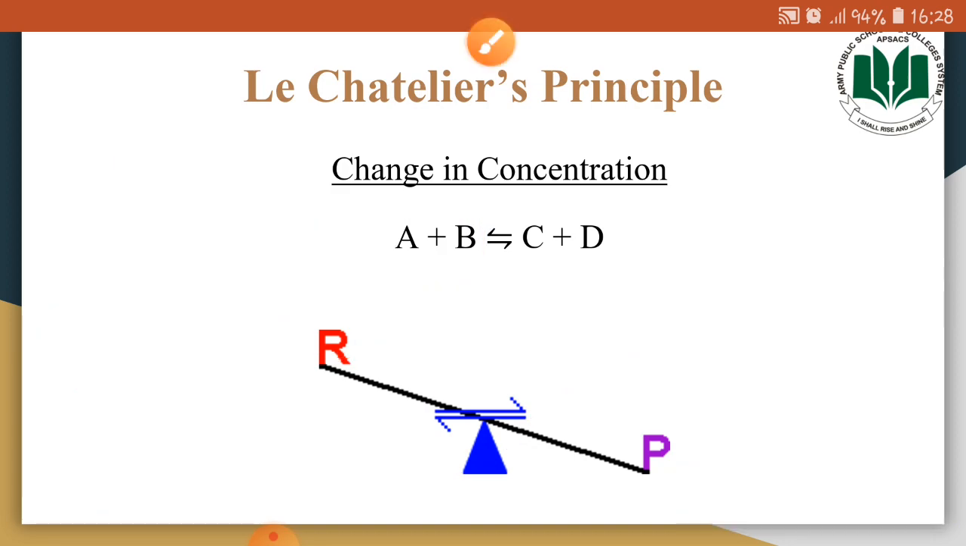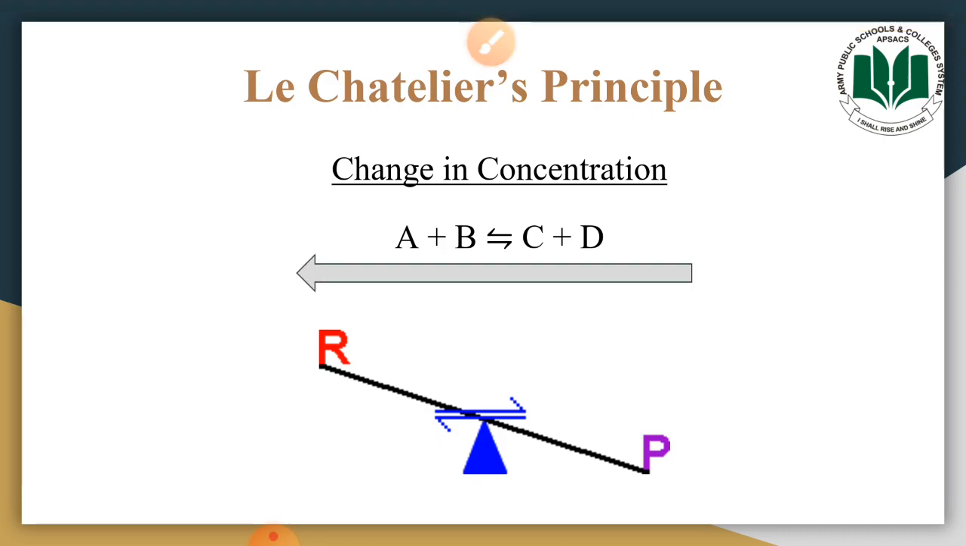So when we decrease the concentration of the reactants in the reaction mixture, the position of equilibrium will be shifted in the reverse direction. The rate of the reverse reaction will increase in order to compensate for that decrease in the concentration of the reactants.